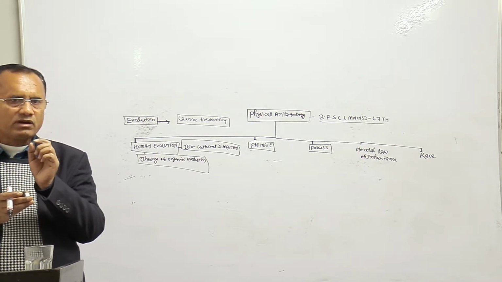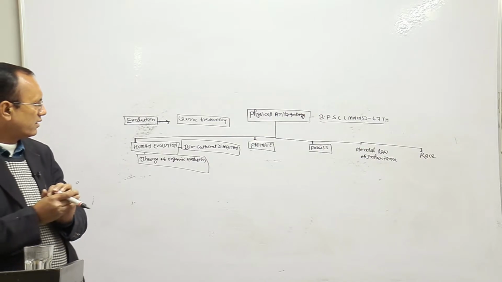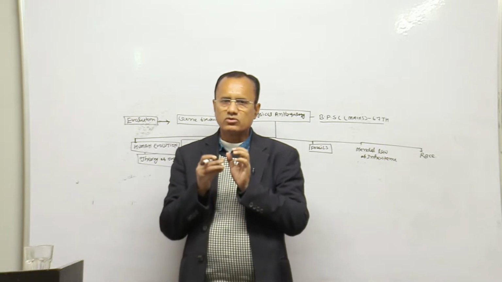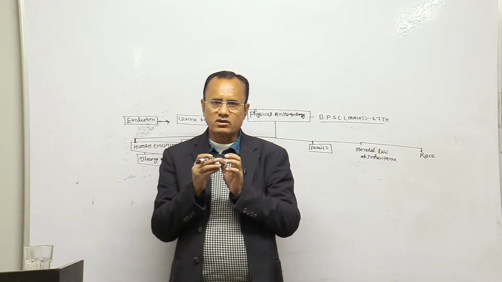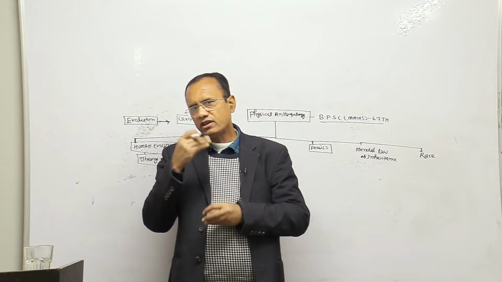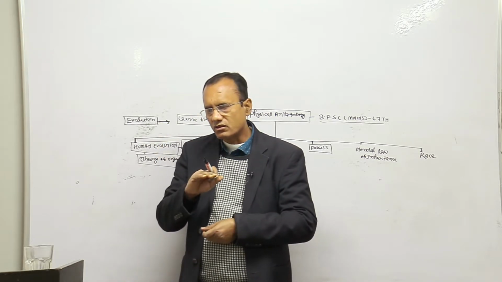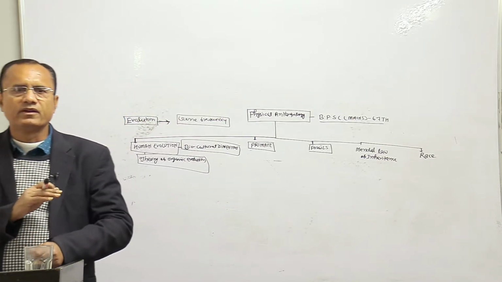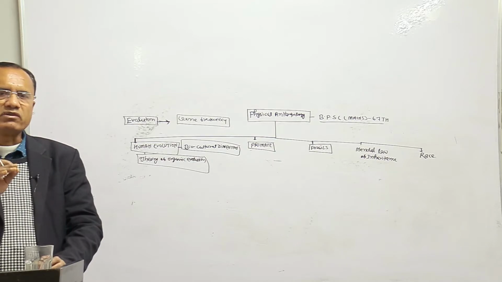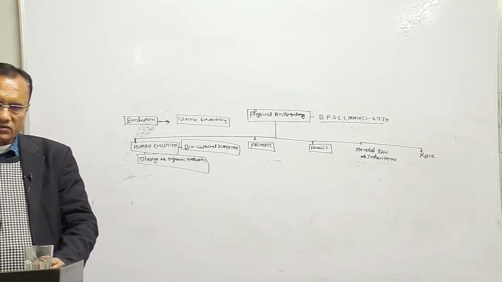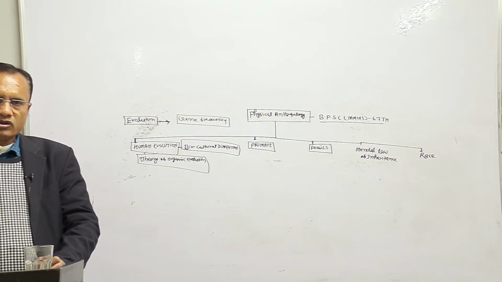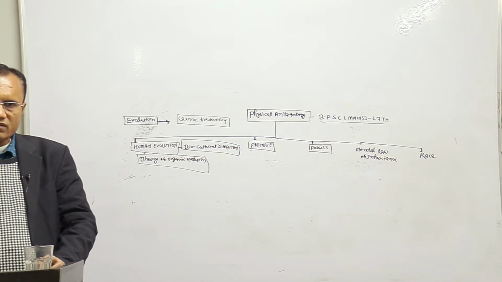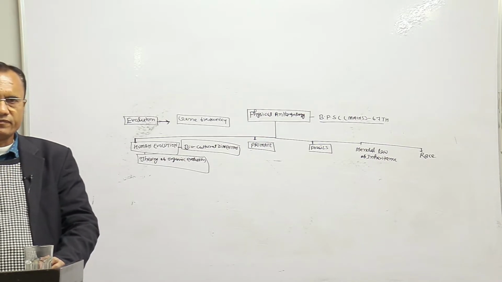But one thing you have to remember: when we study human evolution, it is a biocultural process. But when we study organic evolution, meaning the evolution of organisms other than human, that is only a biological process. So human evolution is influenced by both biological and cultural factors.